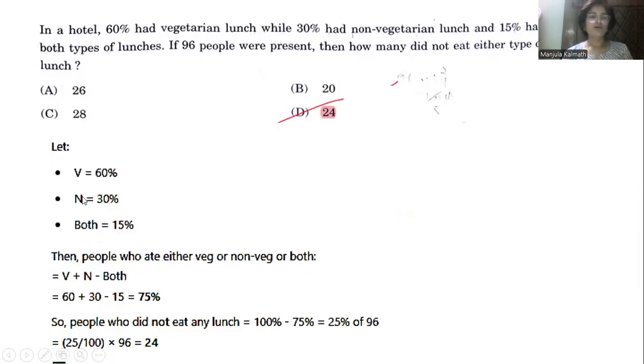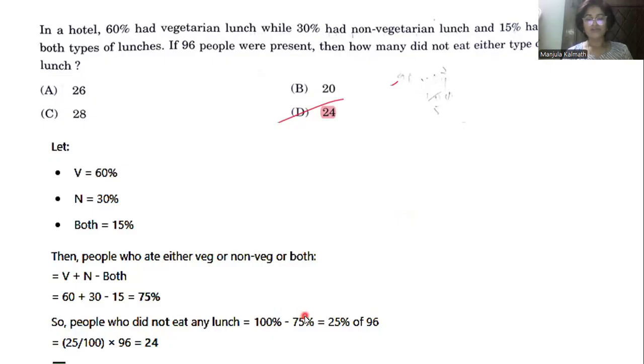So here we have V equals 60%, the vegetarians, non-vegetarians 30%, and both 15%. That is V plus N minus both, that is A plus B minus A intersection B. So 75% it comes to. The people who did not eat any lunch is 100% minus 75%.